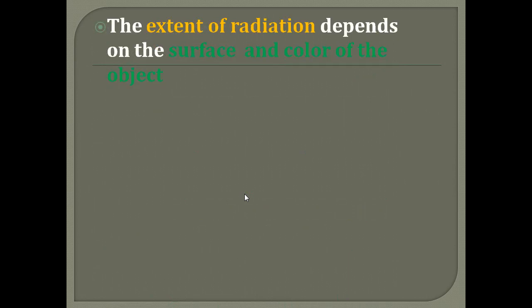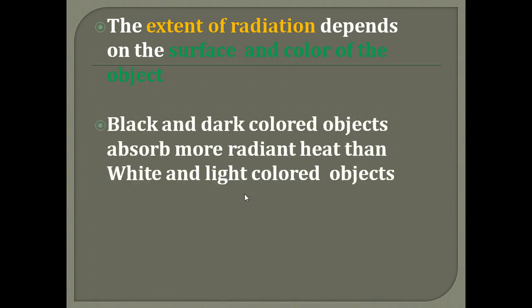The extent of radiation depends on the surface and color of the object. A black or dark colored object can absorb more radiant heat than a white or light colored object. That is why in summer we wear light colored clothes.